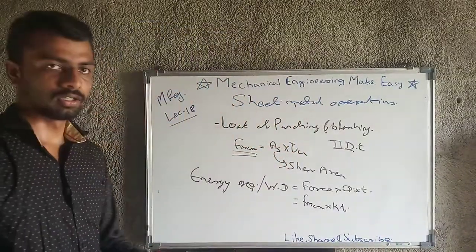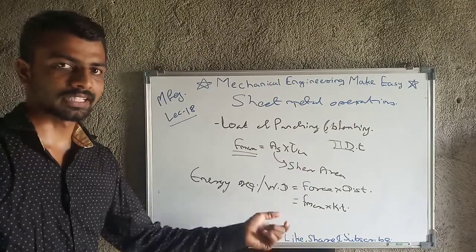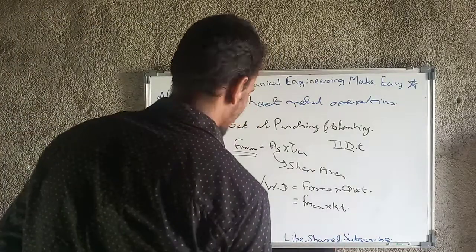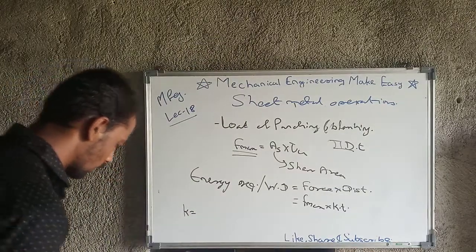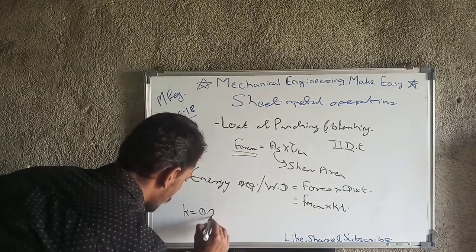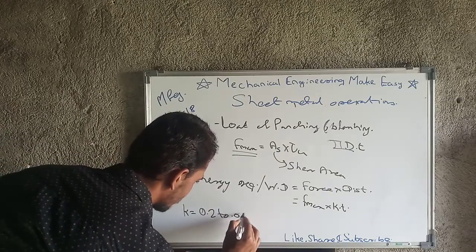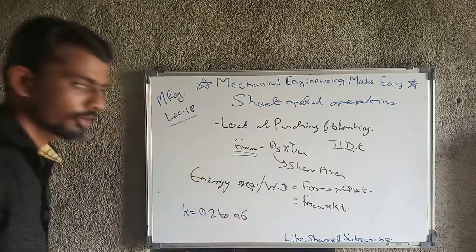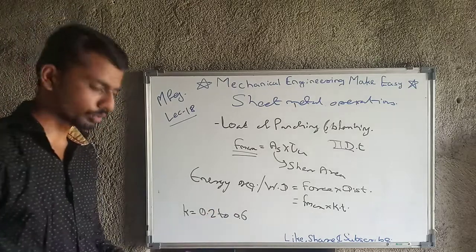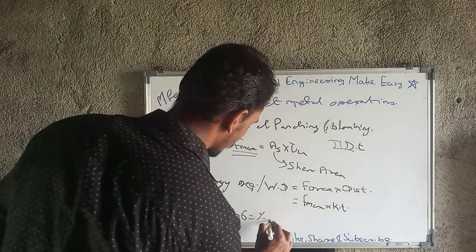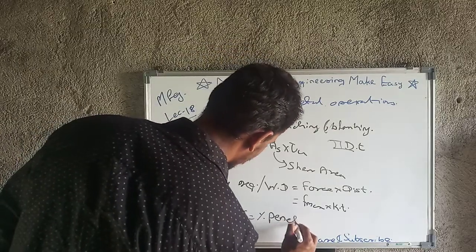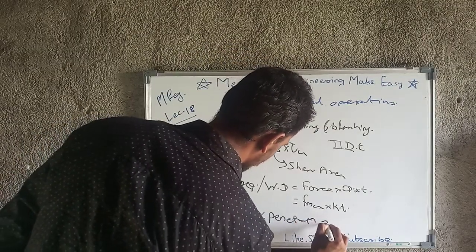T is the thickness, but K is one factor, and what is that? K ranges from 0.2 to 0.6, and that K is nothing but the percentage of penetration required.